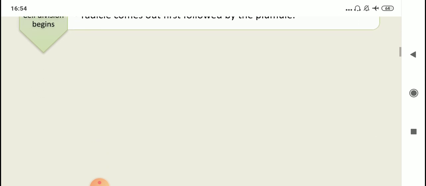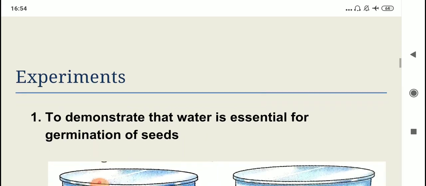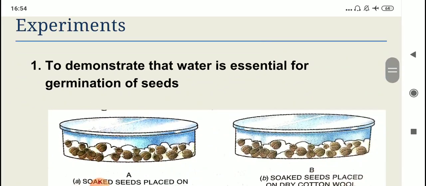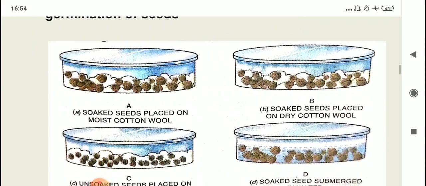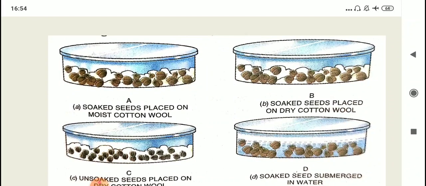Now there are a few experiments given in your book. The first experiment, the aim of this experiment is to demonstrate that water is essential for germination of seeds. So how to demonstrate that water is essential? Here they have taken 4 petri dishes, and there are some bean seeds. Some of them are soaked, some of them are unsoaked. Then there is cotton wool, or in place of cotton wool, blotting paper can be used. So there are 4 petri dishes.